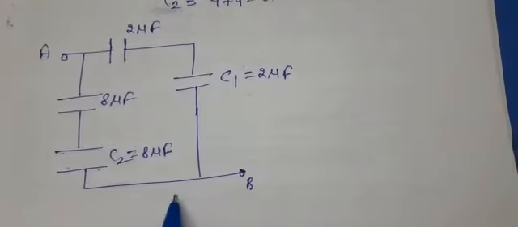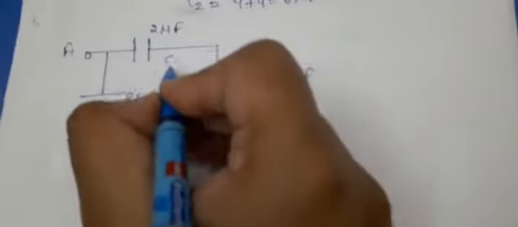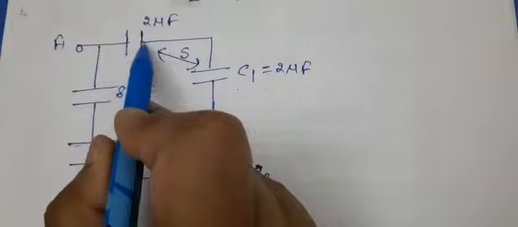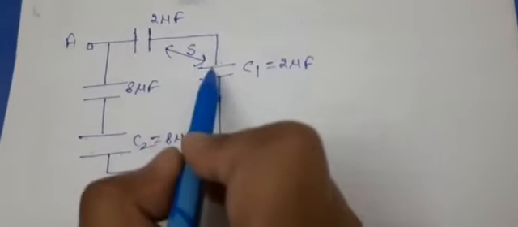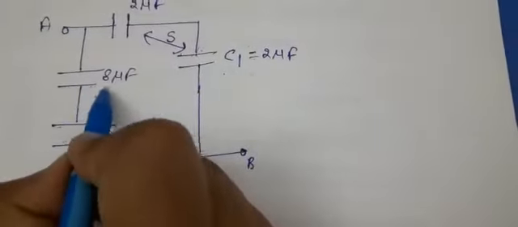Now see again this figure. As per this figure, this 2 and C1, these two are in series. Why? Because here the same charge will be going without any division of path of the charge. In the same way, here you can see these two are also in series.